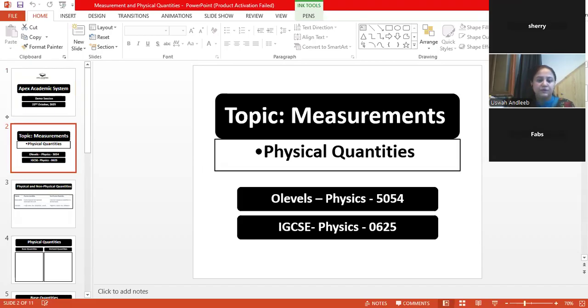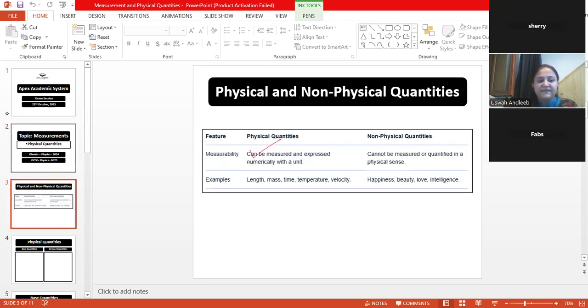Okay, so sorry. The first topic is measurement, and in measurement, we are given a subtopic related to physical quantities. So if I move towards the basic definition of physical quantities, I first have to come up with what is a physical quantity and what is a non-physical quantity. Do you have any idea about it, Fab or Sherry?